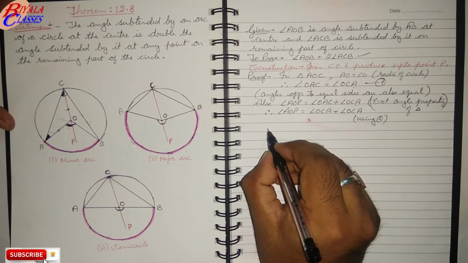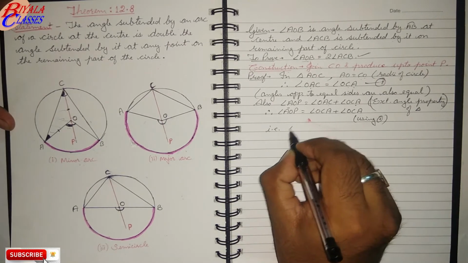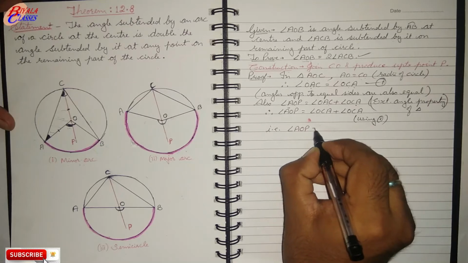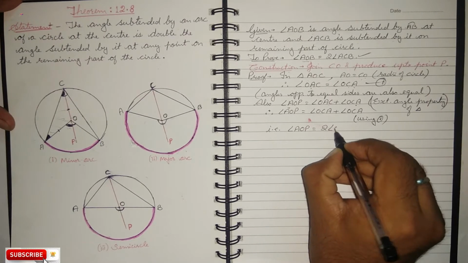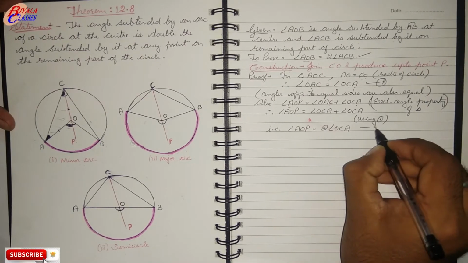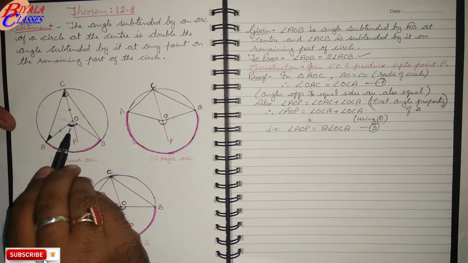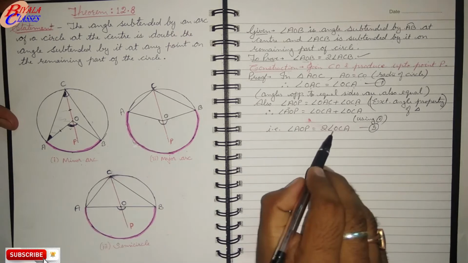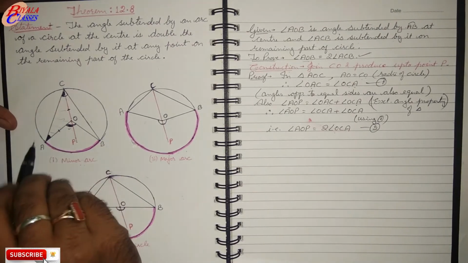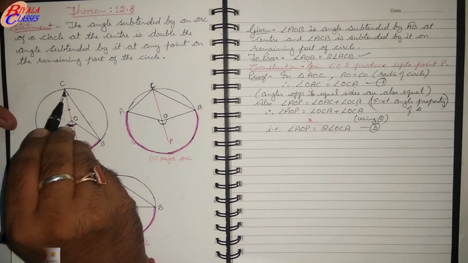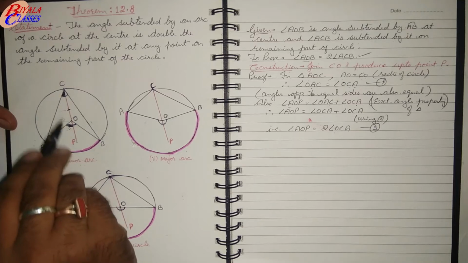So what does it give? Angle AOP is twice angle OCA. This angle is twice this angle. So we have found a relation.